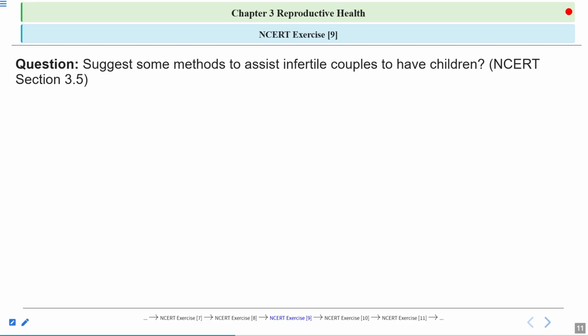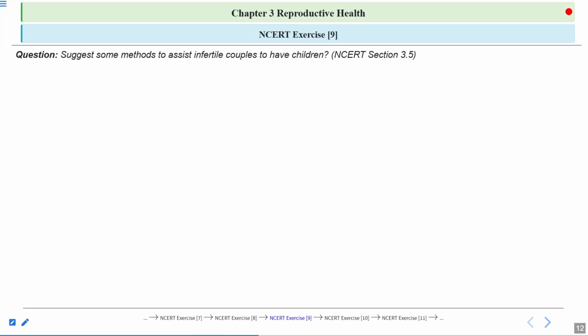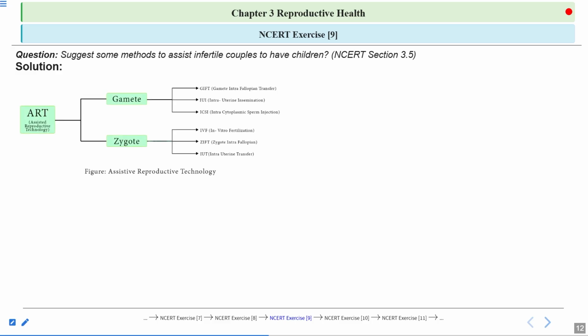So what will be the answer to this question? Let's have a look at the answer now. Here you can see, this is very important, this figure, this flow chart.